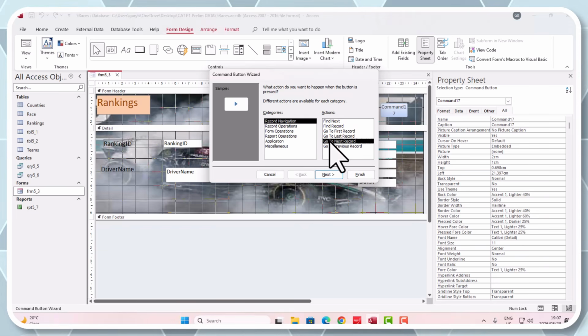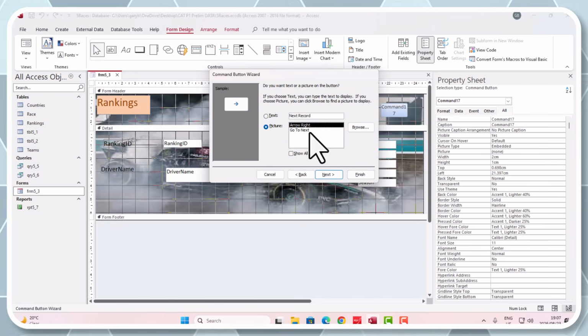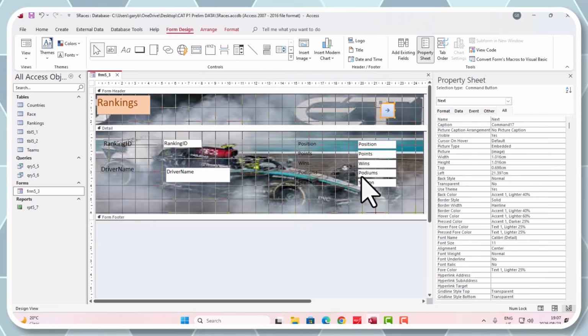Go to the next record, next. They also said we must make use of the arrow. Don't type anything in there. It's already saying next record there. Next. What should we save this as? Next, they said. So there it's, next. And let's go finish. Right, and there is my button.